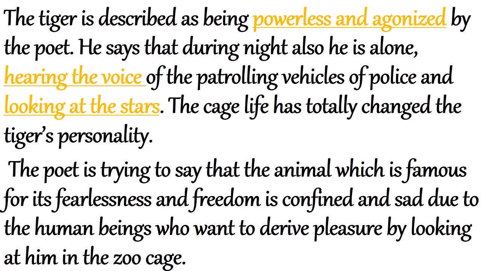The tiger is described as being powerless and agonized by the poet. He says that during night also he is alone, hearing the voice of the patrolling vehicles of police and looking at the stars. The cage life has totally changed the tiger's personality. The poet is trying to say that the animal, which is famous for its fearlessness and freedom, is confined and sad due to the human beings who want to derive pleasure by looking at him in the zoo cage.